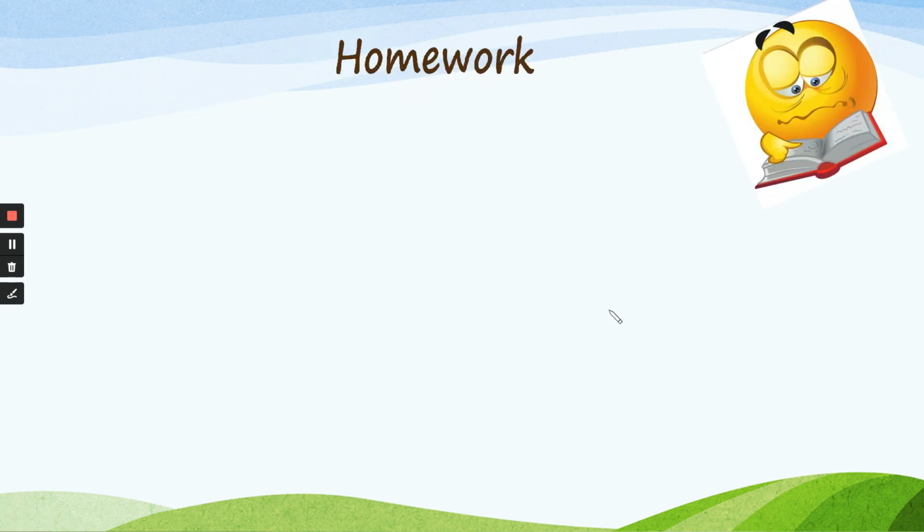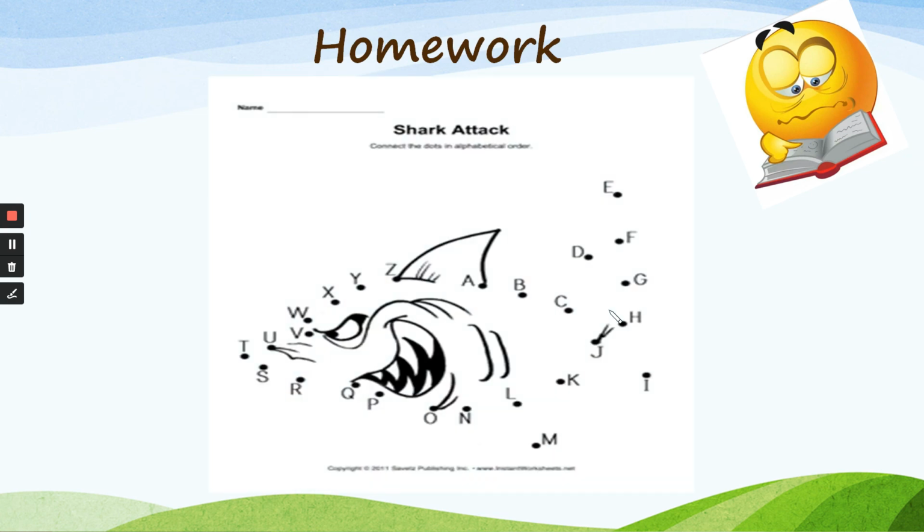Then homework number 2. The same again. Find out, instead of numbers here alphabets are given. So according to the alphabetical order, join first A, B, and then C in the same way. Join all the alphabets, then you get the figure. Find out the animal and also what the name of its younger one is.